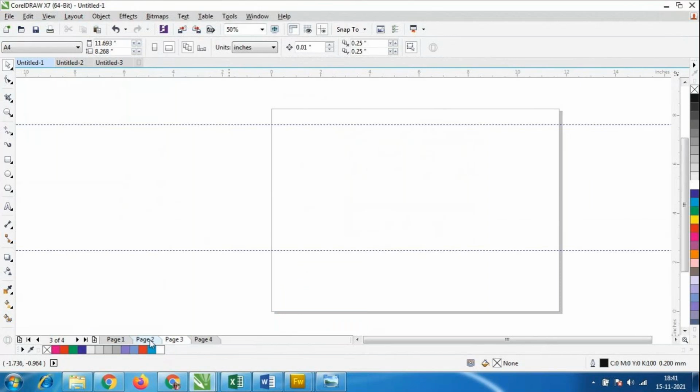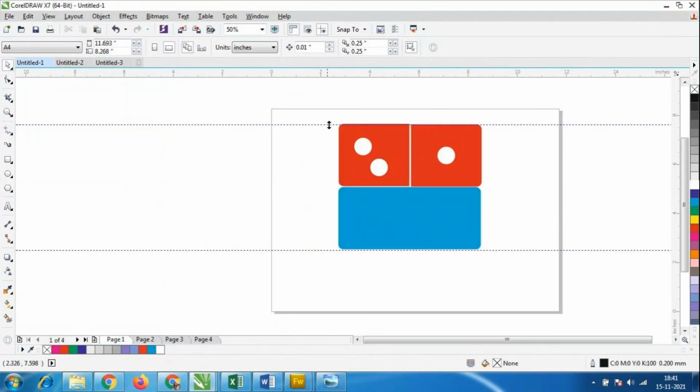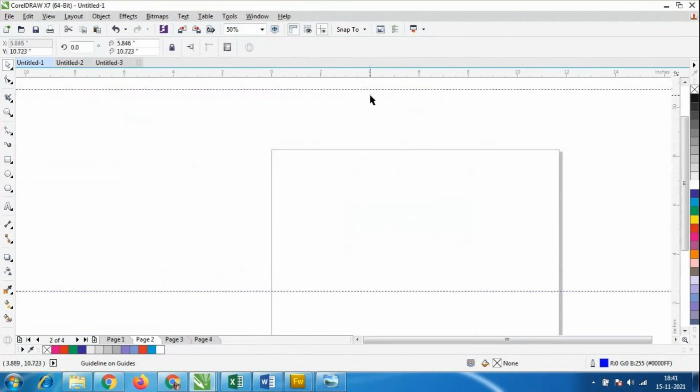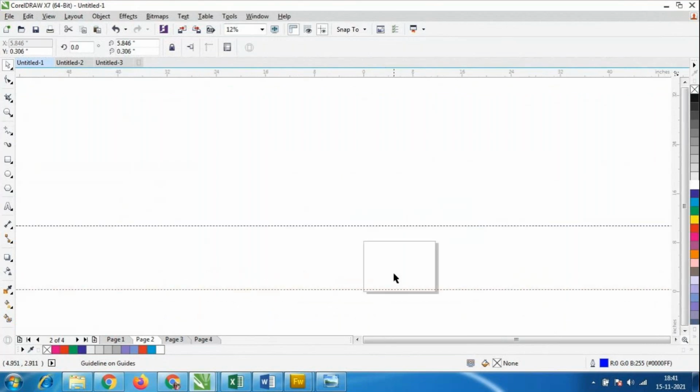Okay, so I have already added 4 pages now. In page 1 I have done this Domino's logo. I'll go to this page 2. Okay, I'll just remove this ruler. Corel Draw is very important software, which is very useful in the future.